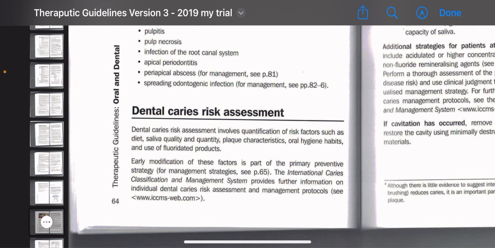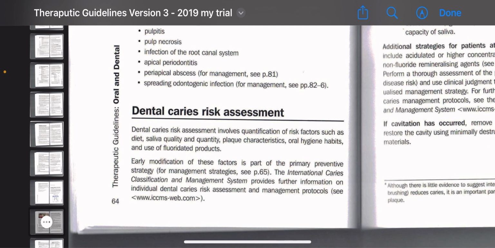quantification of risk factors. There are a lot of risk factors for dental caries, and if you read TG in the first chapter, TG says that we have to identify the risk factors and modify them if possible in the course of disease management, so that we manage dental caries properly.